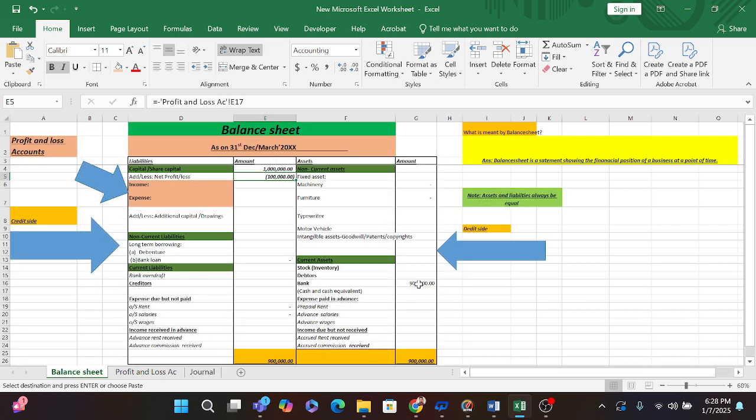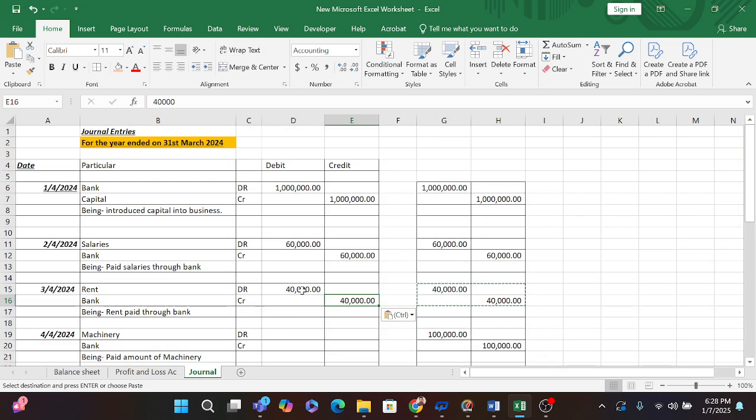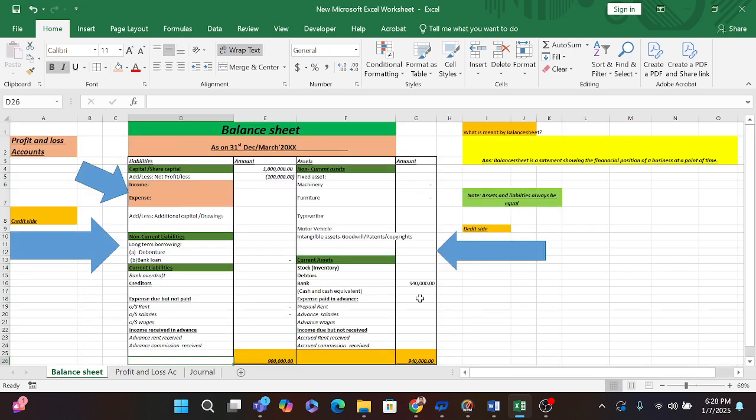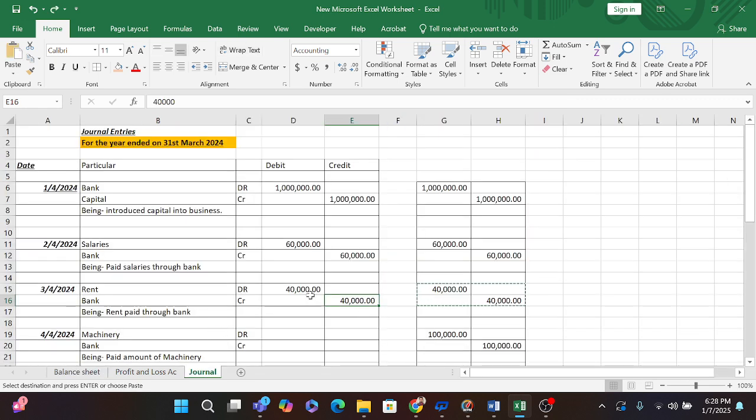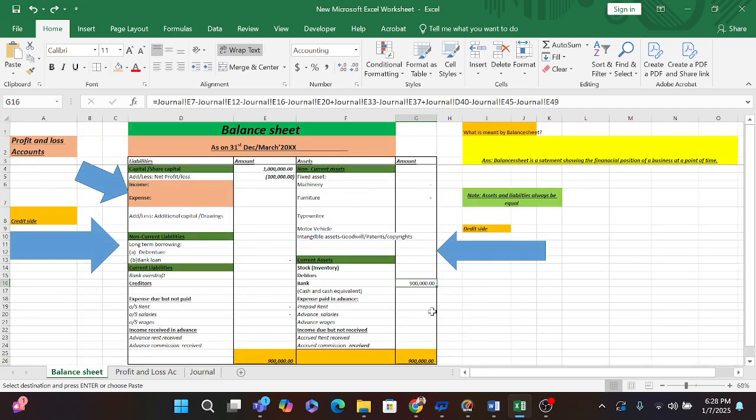Before posting this entry, if you see, our balance was 9,40,000. But after posting this entry, that is 40,000, our balance is 9 lakh rupees. So if you see, our balance sheet is matching.